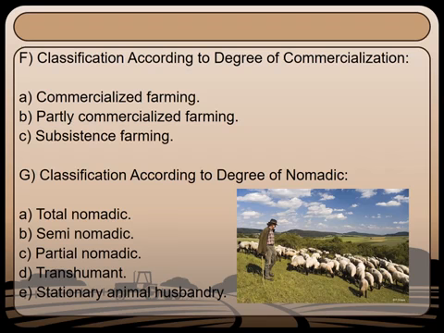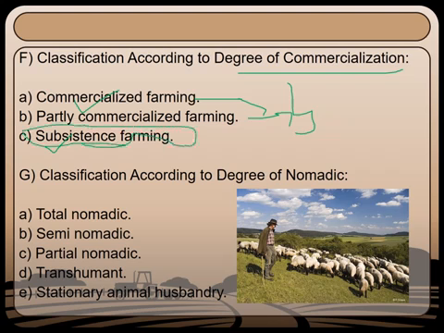And finally, on the degree of commercialization, it is classified as commercialized, that is for exports and also for supplying government and everything, mainly done for money. Whereas when it is done for your livelihood, it is called subsistence farming. That is, plants are grown only for the purpose of filling the stomachs of the family members. So this is called subsistence farming.